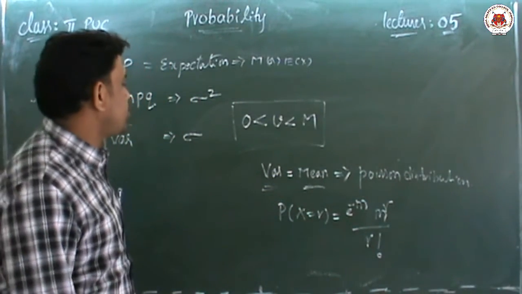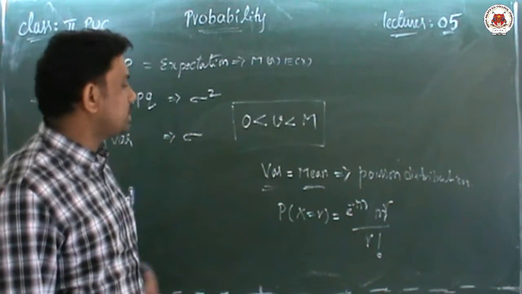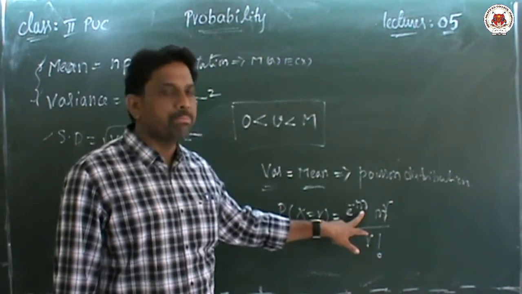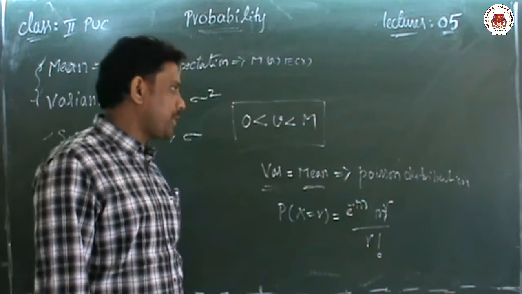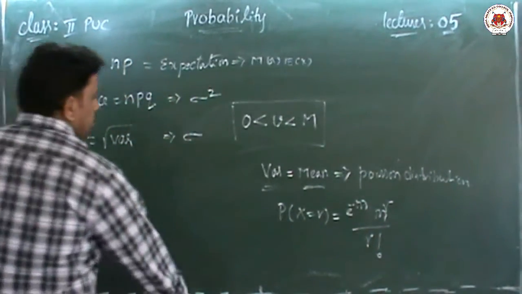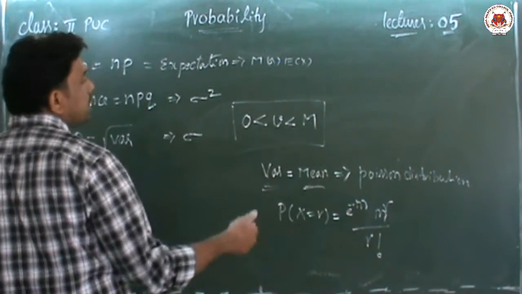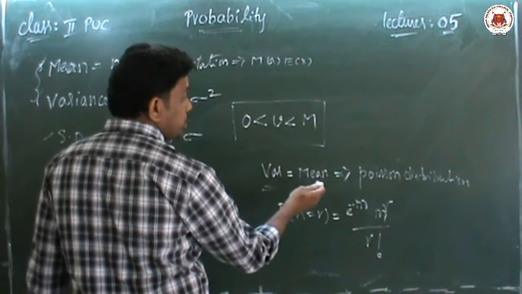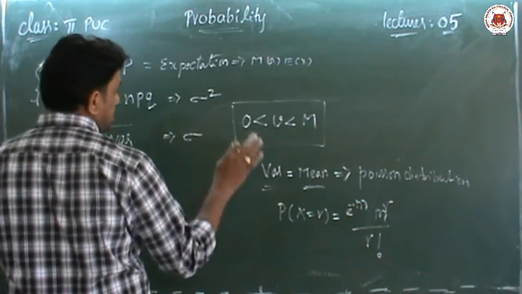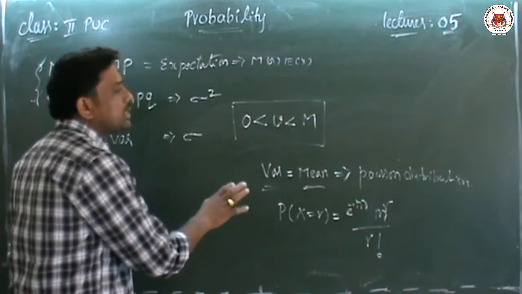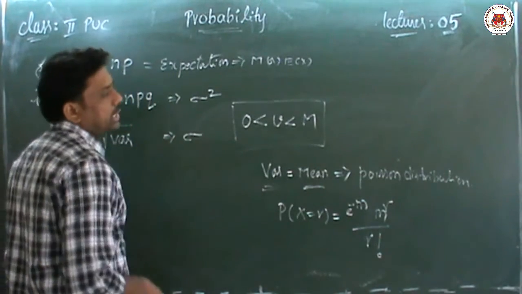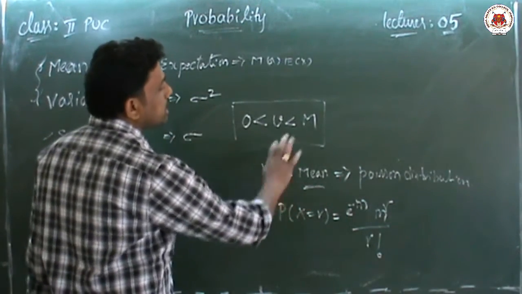So the Poisson distribution formula is e power minus m into m power r by r factorial. Here m is the mean and r is the value we have to find. This is very important because in JEE Mains 2006 and 2007, two consecutive years, they asked questions on the Poisson distribution. But this is not in your textbook and not in the theory syllabus.